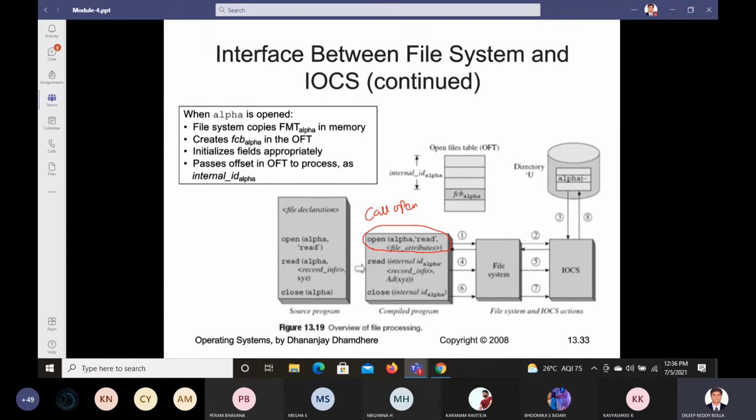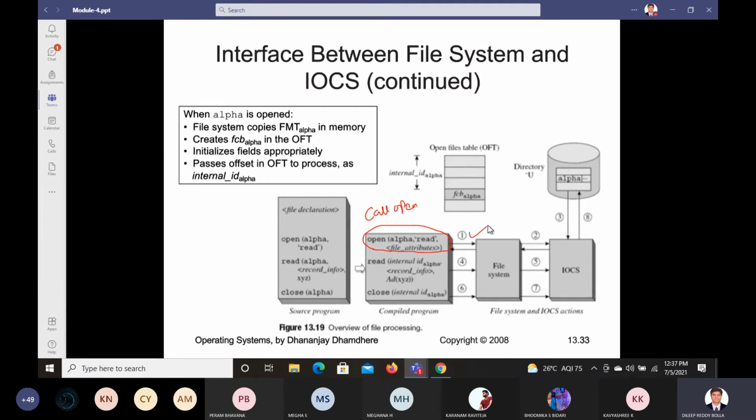Whenever you are trying to open this file, the internal ID named internal_ID_alpha is kept in the processing mode for read operation, and it is constituted with the protection information of the file, and this process will save internal ID alpha. So this is what is happening in your step 1.